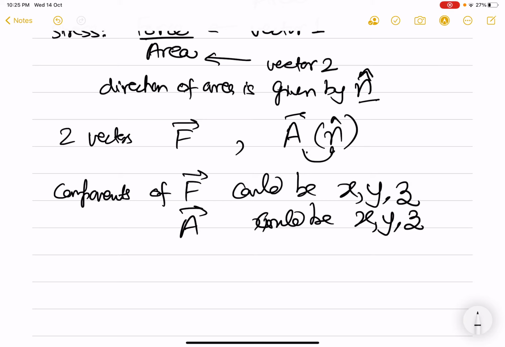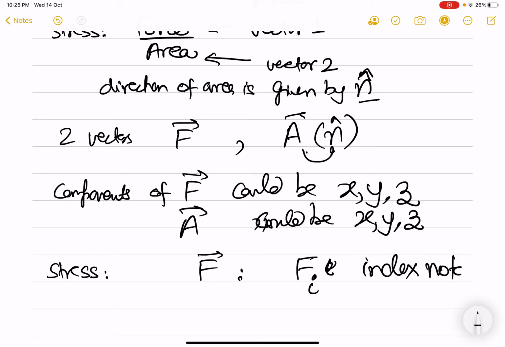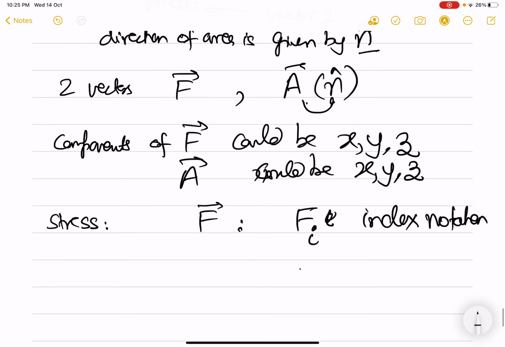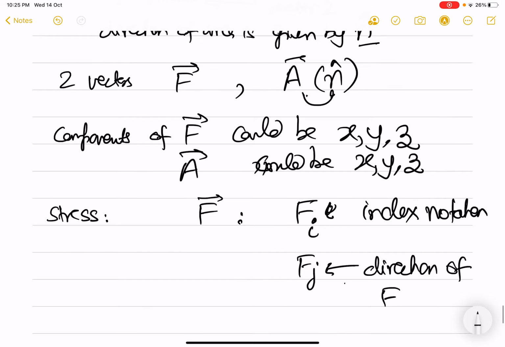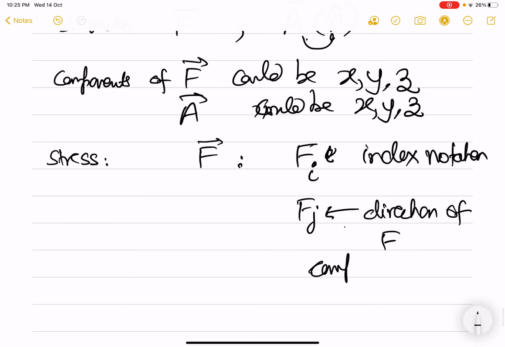That means now when I define stress, if I have a vector f in index notation, I write it as f sub i or f sub j, and here this subscript j gives you the direction of f or the component of f along j direction.